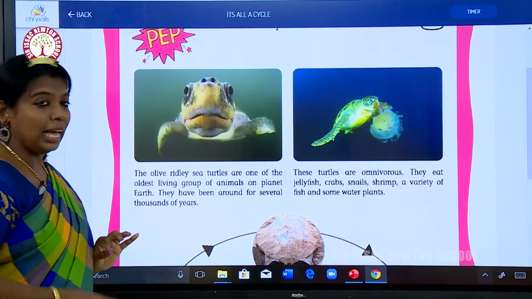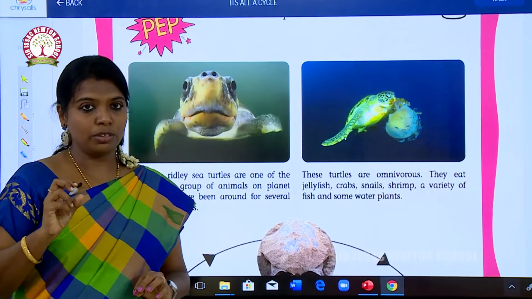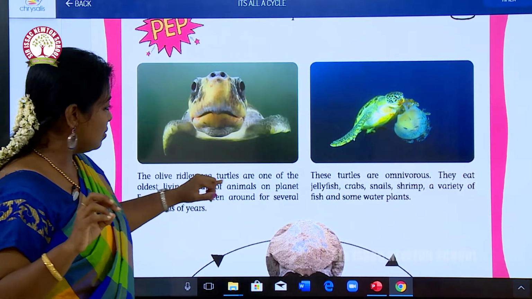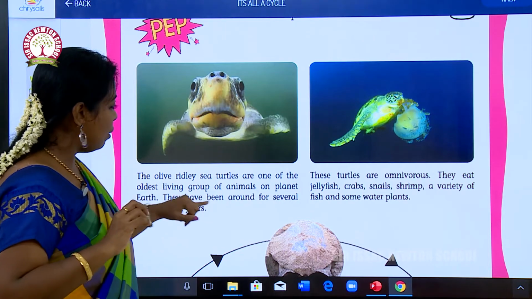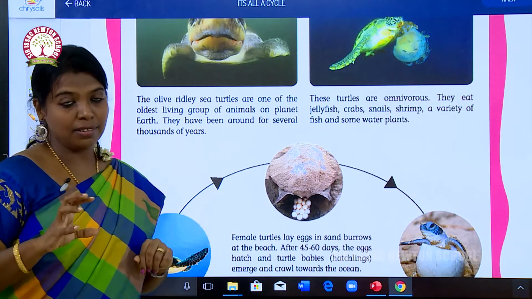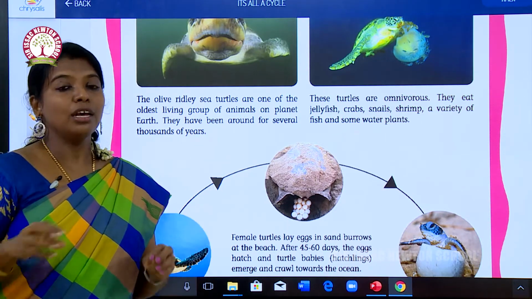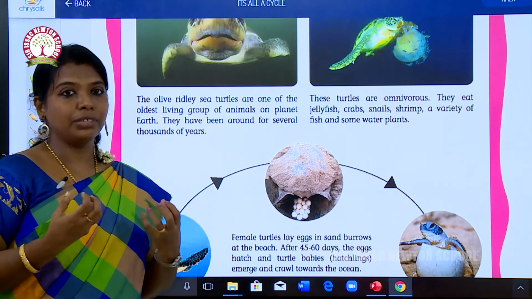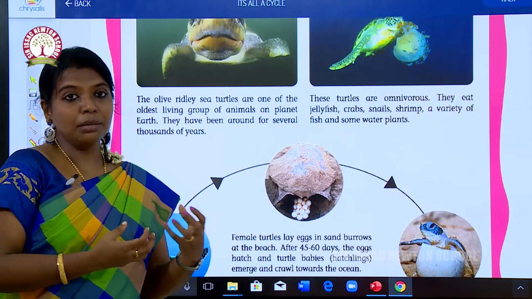The olive ridley. Have you heard about the olive ridley? The olive ridley is a small turtle which dwells in the sea, and sea turtles are one of the oldest living groups of animals on the planet. They have been around for several thousands of years. Some measures are taken on the seashore to save the eggs of the olive ridley. Otherwise the turtle may become extinct.